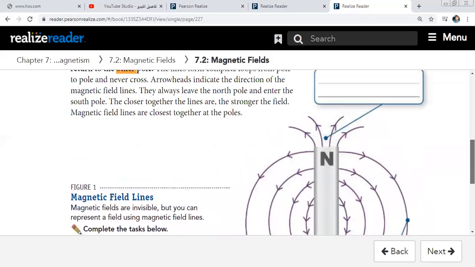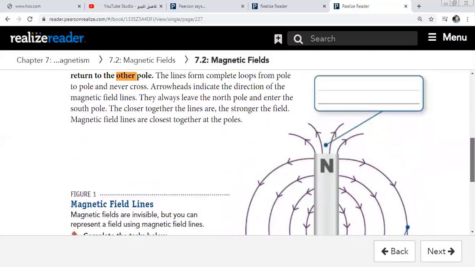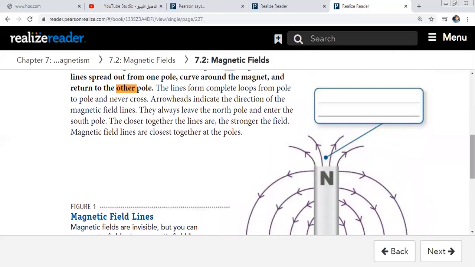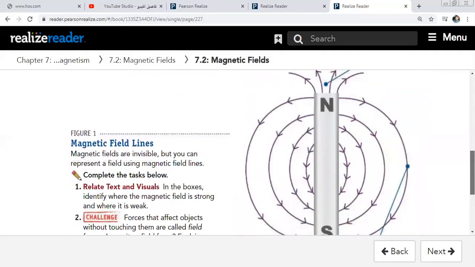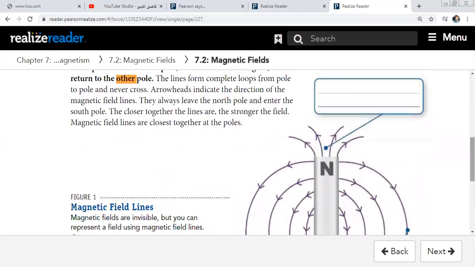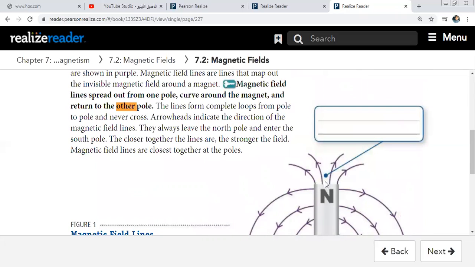In which area is the magnetic force strong? This area at the poles, or this area in the middle? Which one is strong and which one is weak? Yes, excellent. At this area, the magnetic force is strong. But in the middle, the magnetic field is weak, and at the poles the magnetic field is strong.